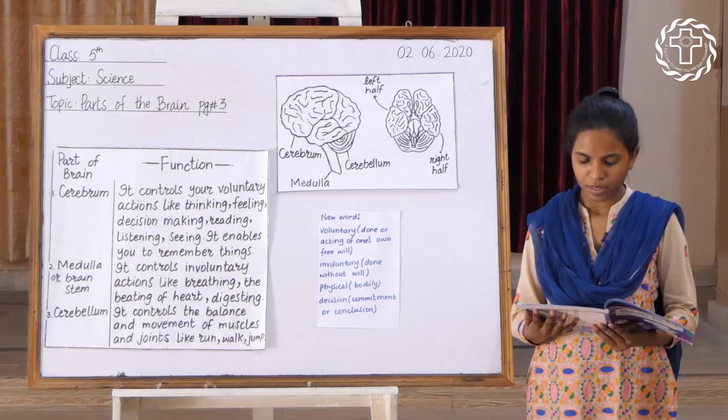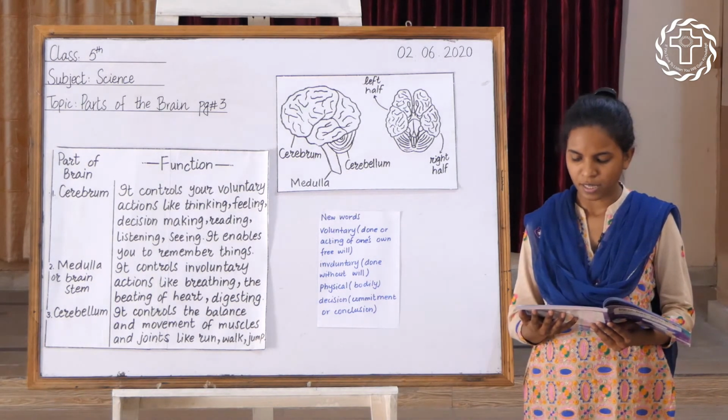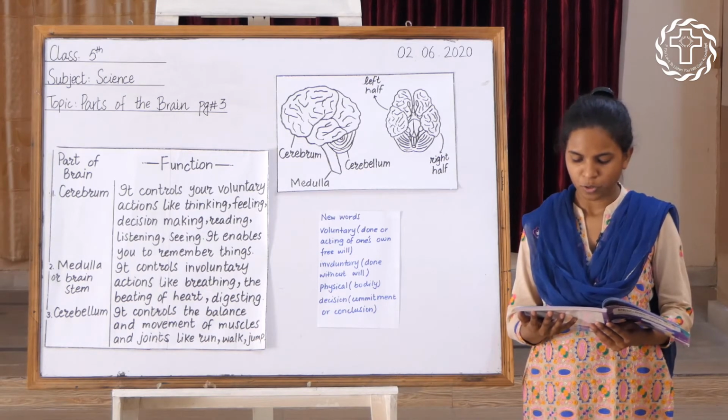The cerebrum is the largest part of the brain. It is divided vertically into 2 halves. The right half of the cerebrum controls the left side of the body, and the left half of the cerebrum controls the right side of the body.